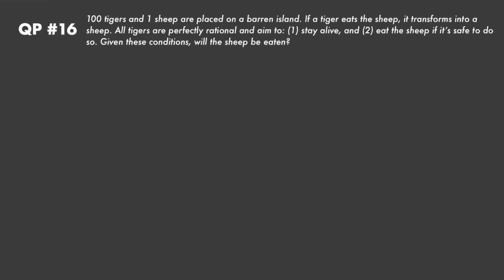QP16, we have 100 tigers and 1 sheep placed on a barren island. If a tiger eats the sheep, then it's going to transform into a sheep itself. All tigers are perfectly rational, and they want to number 1, stay alive, and 2, eat the sheep if it's safe to do so. So given these conditions, will the sheep be eaten?